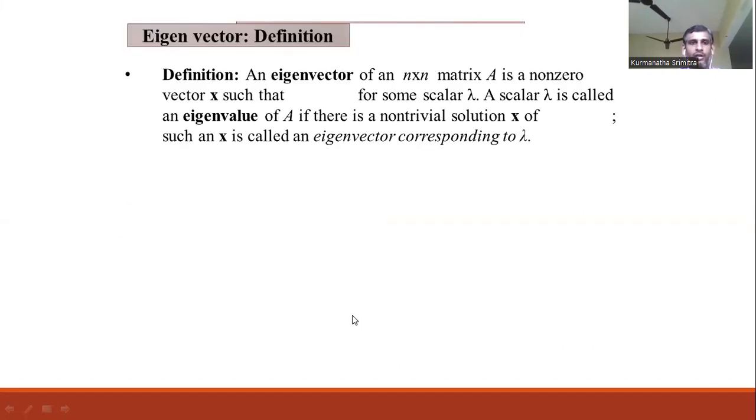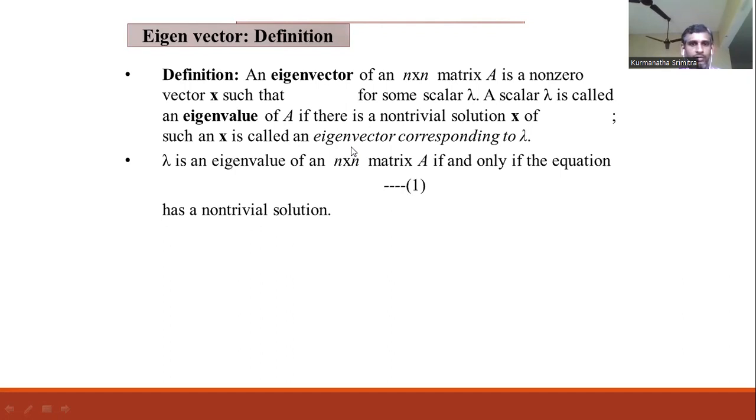And next one is eigenvectors. Definition: an eigenvector of an n by n matrix capital A is a non-zero vector x such that Ax minus lambda x equal to 0 for some scalar lambda. A scalar lambda is called the eigenvalue of A if there is a non-trivial solution x, and x is called an eigenvector corresponding to lambda.